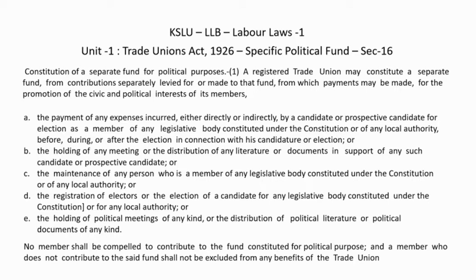According to this, a special fund can be created for the purpose of promoting the civil or political interest of its members. If any of the members wants to get into an election or any other political interest, then that can be used. The special fund can be created in the name of a political fund, and that can be used for all expenses related to that political ambition of members.